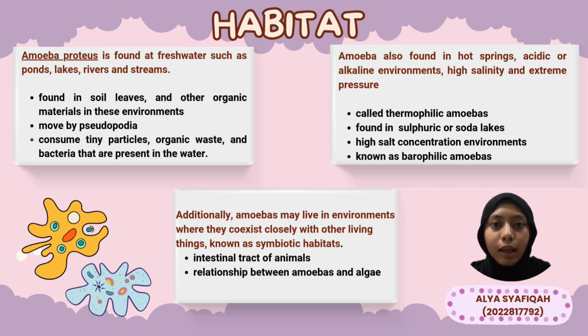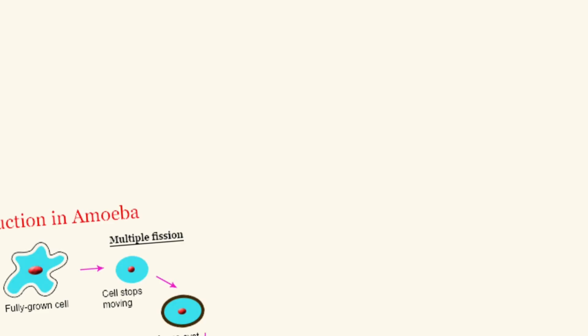The last one is that amoeba can also live in symbiotic habitats, where they have a close relationship with other organisms. For instance, some amoeba live in the intestinal tract of animals, including humans, where they can help break down food and absorb nutrients. In return, the amoeba get a steady supply of food from the animal waste or digestive process. Another example is the relationship between amoeba and algae. The amoeba provide a safe place for the algae to live, while the algae produce food through photosynthesis, which benefits the amoeba. Next, life cycle.